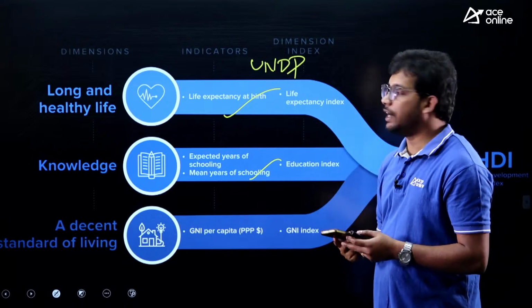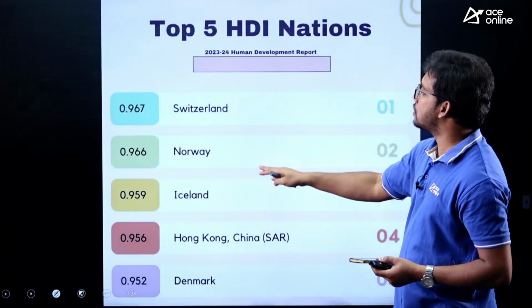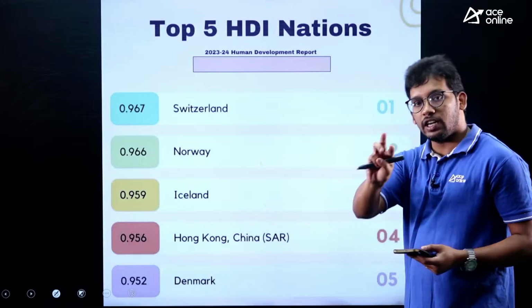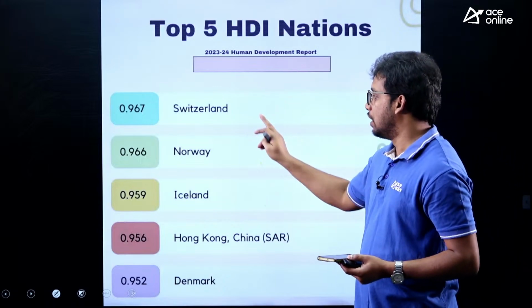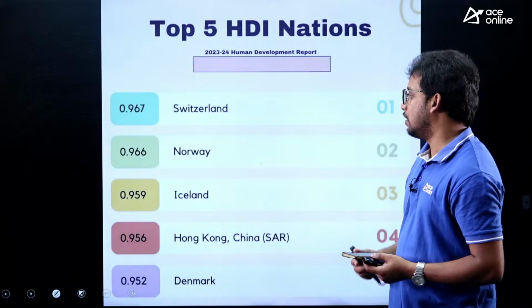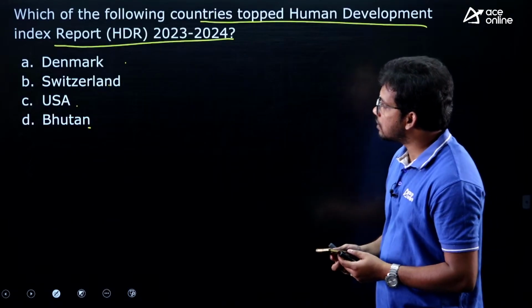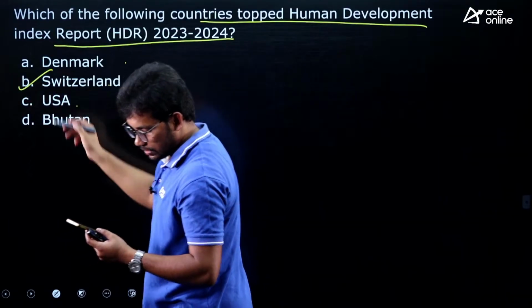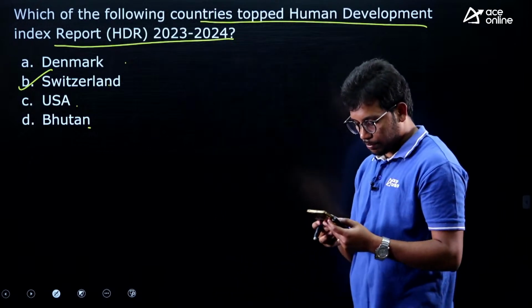The top ones are Singapore, Norway, Iceland. At least 3 you remember, that will be sufficient. Switzerland, Norway, Iceland. Out of these, the top one is Switzerland. Very good, some people have answered.